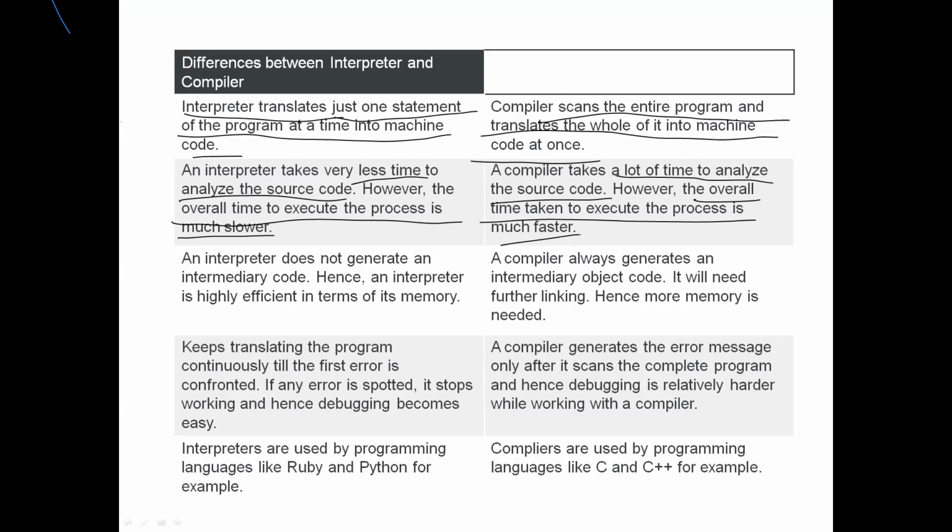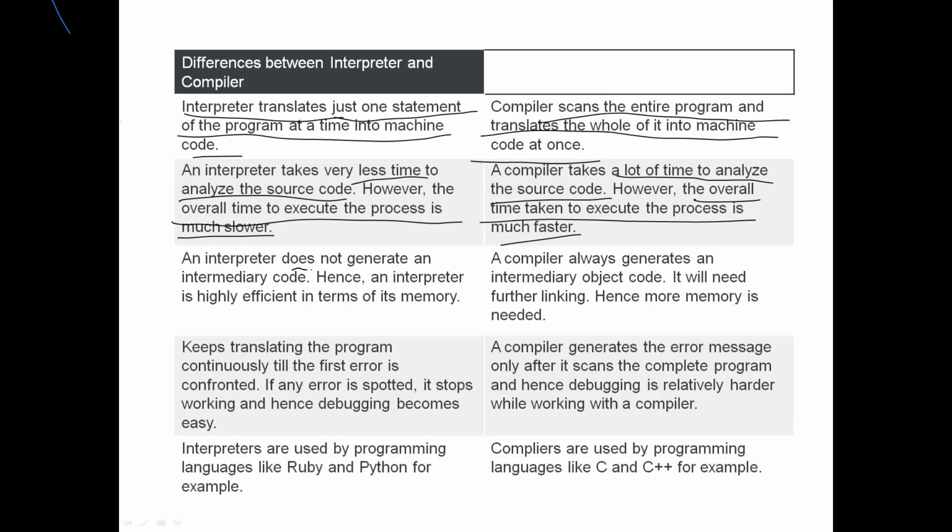But the interpreter is going to analyze every time. Why? Because the compiler, once it translates the source program into machine level, is going to store it in some file. If it is Java, it is a .class file; if it is C programming, a .obj file. That's why next time execution will be fast.